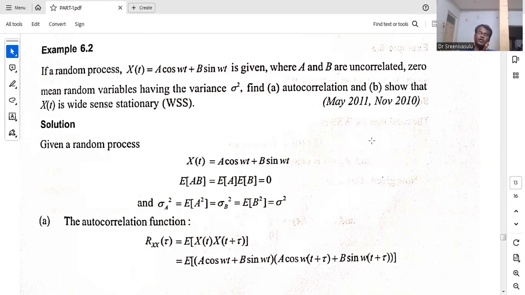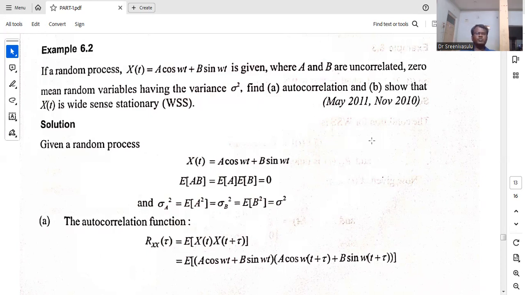And if you calculate the correlation, for one random process we can calculate autocorrelation, and for two random processes we can calculate cross correlation. This correlation is independent of time. Then we can say the random process is a wide sense stationary random process.